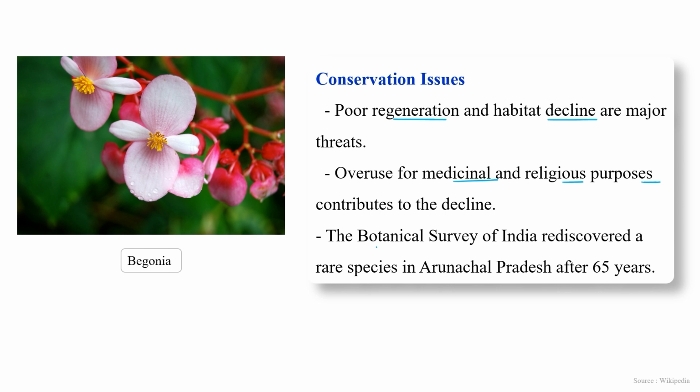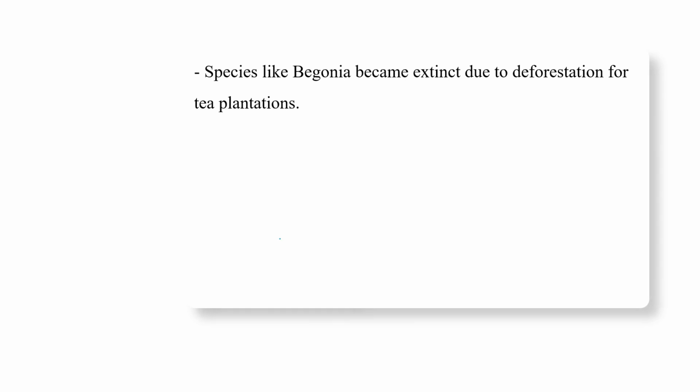Like this, begonia is also in the threatened category. The Botanical Survey of India rediscovered a rare species in Arunachal Pradesh after 65 years. Species like begonia become extinct due to deforestation.